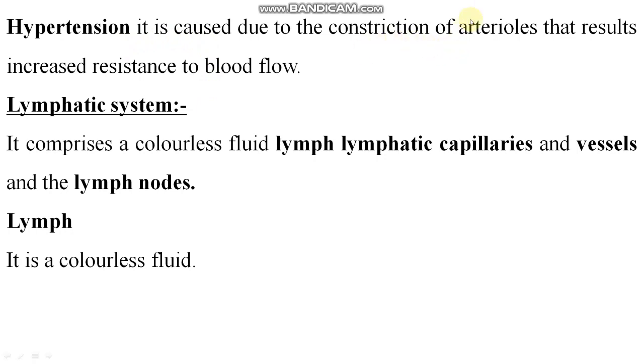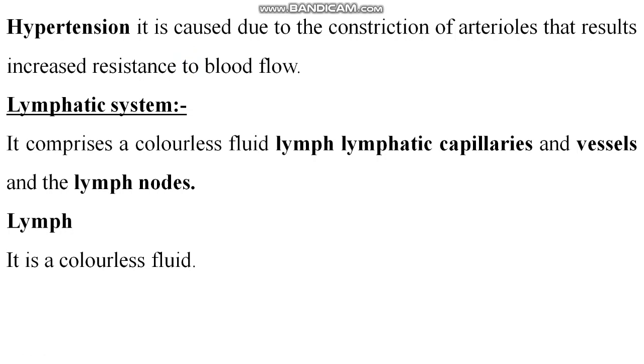Arteries convert into capillaries. The fine tubes are called arterioles. Fine arteries are called arterioles, right? So when these arterioles constrict, that results in increased resistance to blood flow, and that will create the hypertension, right? When cholesterol is deposited in your blood vessels, like in artery or in veins, the blood flow will be resisted. So that will cause the hypertension, right?